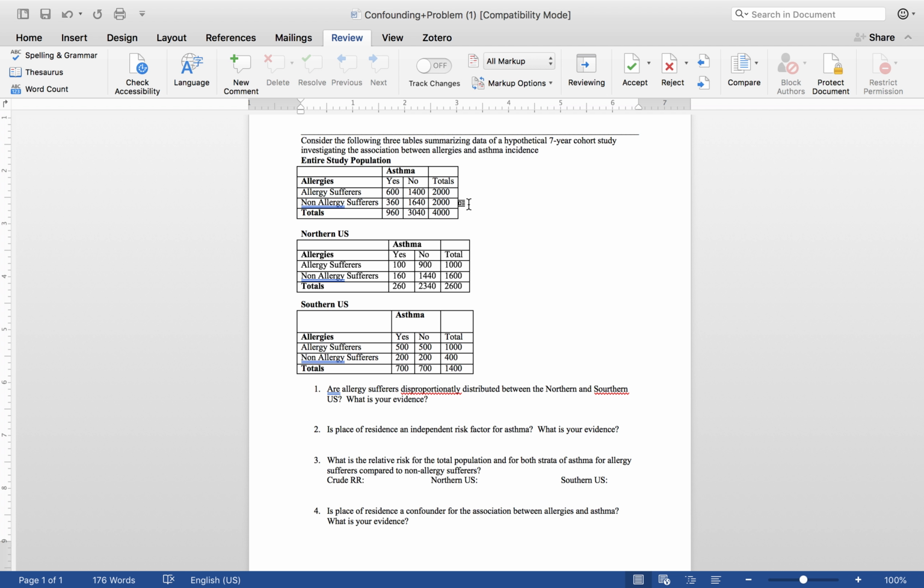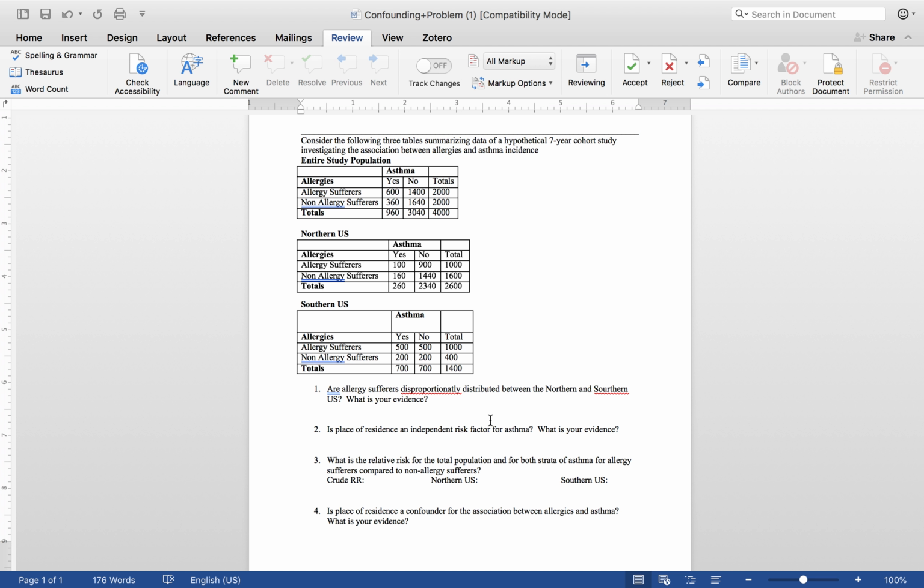So we're going to test to see if the relationship between allergies and asthma is actually confounded by where they live. So the first question, are allergy sufferers disproportionately distributed between the northern and southern U.S.? What is your evidence? So all this is asking is place of residence associated with allergies.